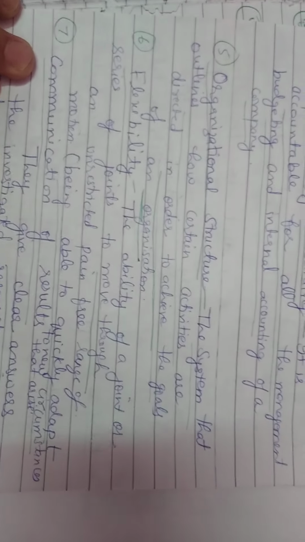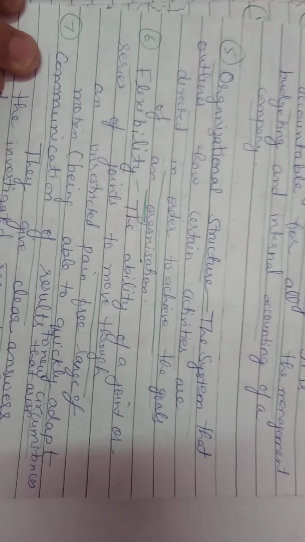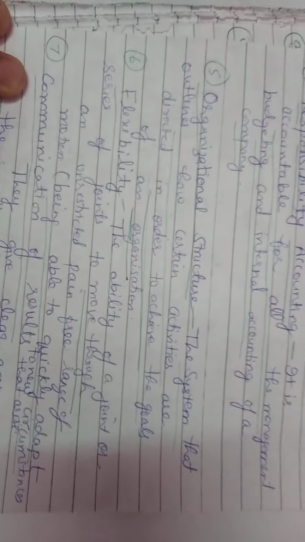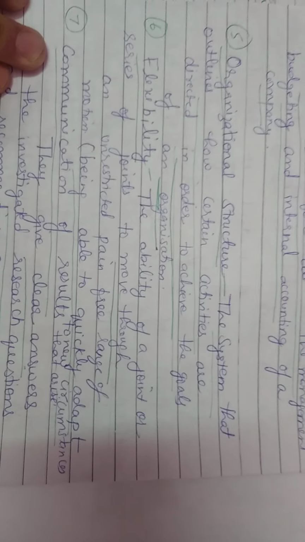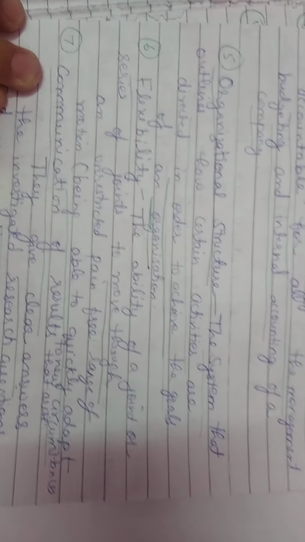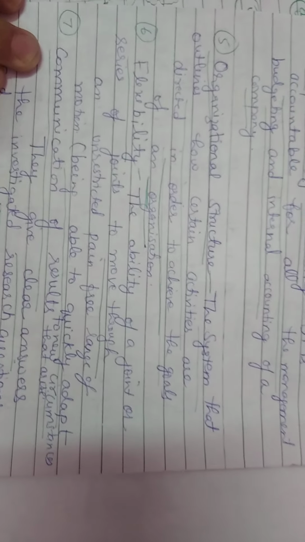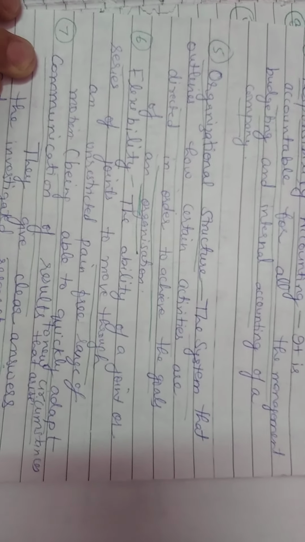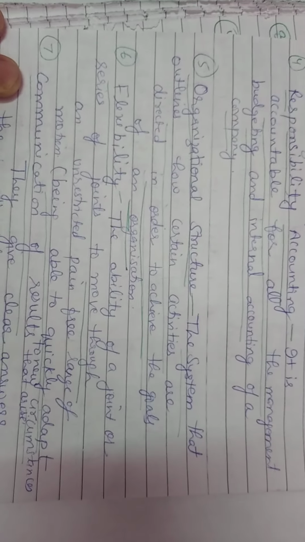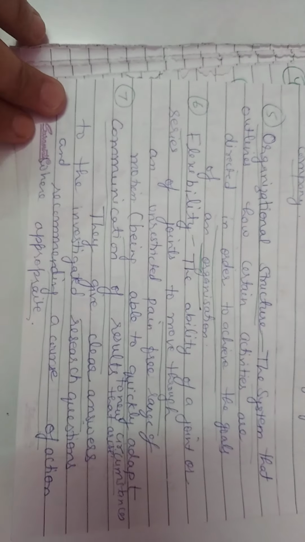Okay, how to move through an unrestricted pain free range motion. But in the criteria of budget, it means being able to quickly adapt to new circumstances, how the employees and the company are flexible, how they have to adjust to new circumstances. This is called flexibility.